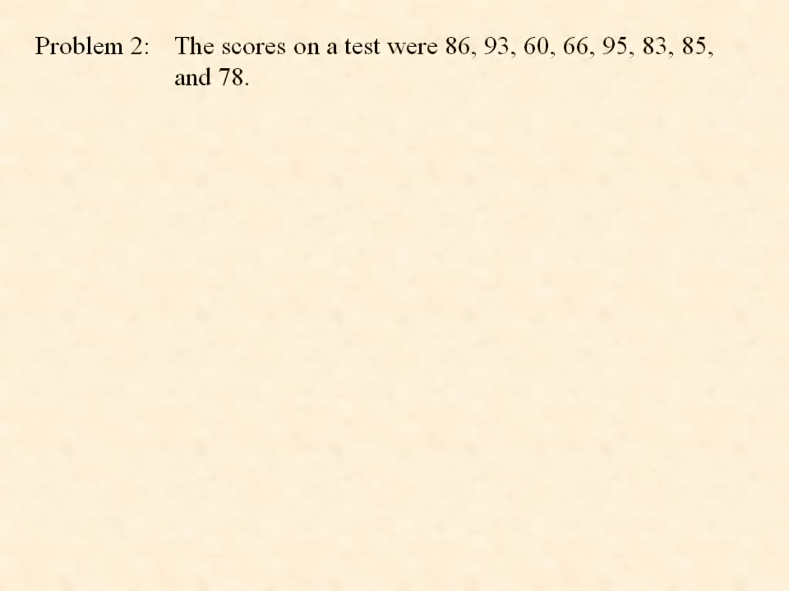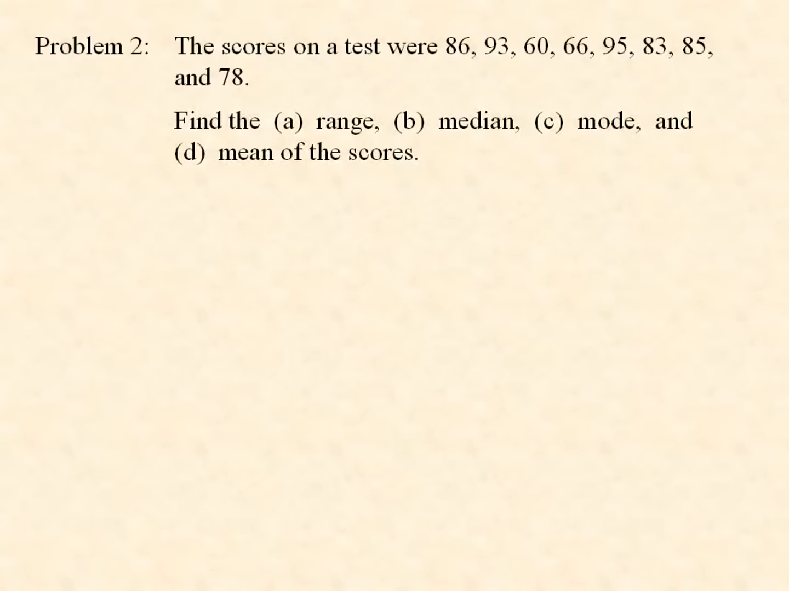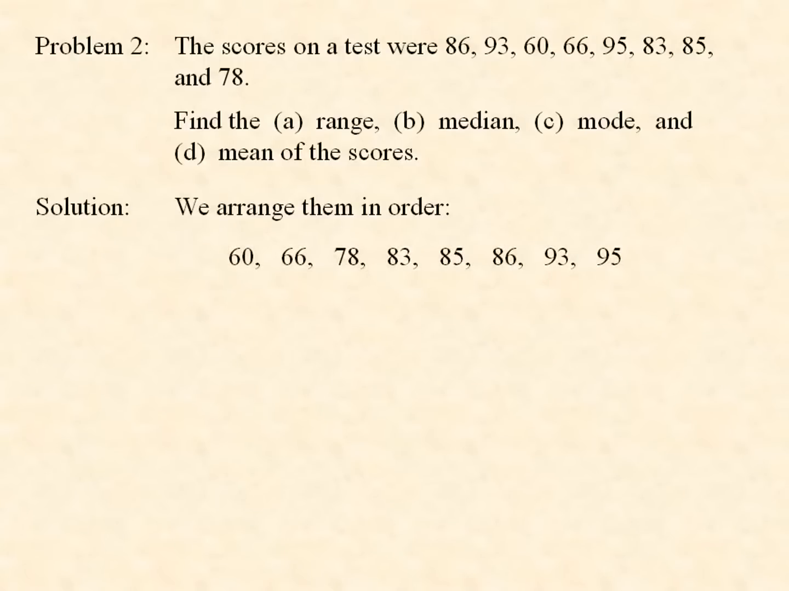Problem 2. The scores on a test were 86, 93, 60, 66, 95, 83, 85, and 78. Find the range, median, mode, and mean of the scores. We begin by arranging these scores in order, from smallest to largest. Here they are. The range is the largest minus the smallest, which is 35.